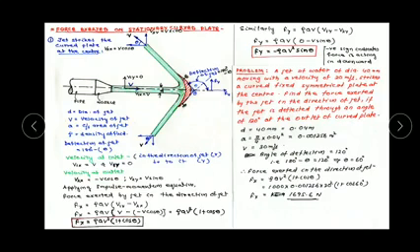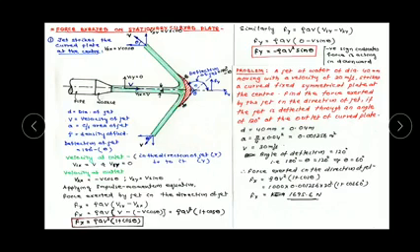Similarly, v2x, the final velocity in x direction, equal to V cos theta, but it acts in this direction, opposite to the jet direction, so we take a minus sign. And v2y means the final velocity in y direction.